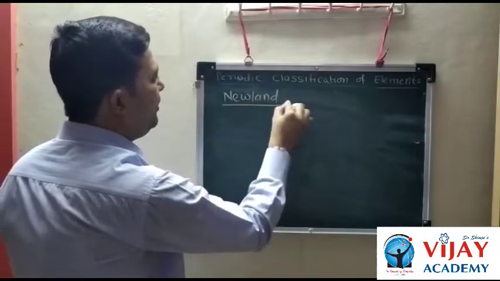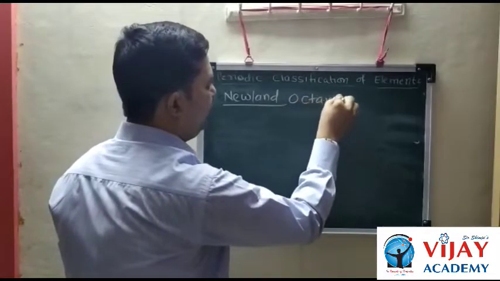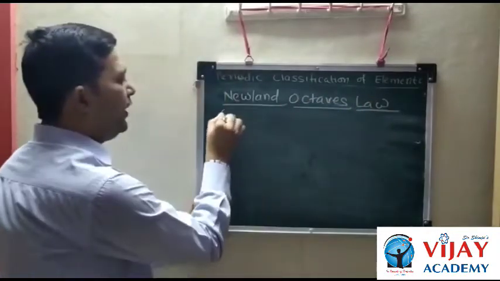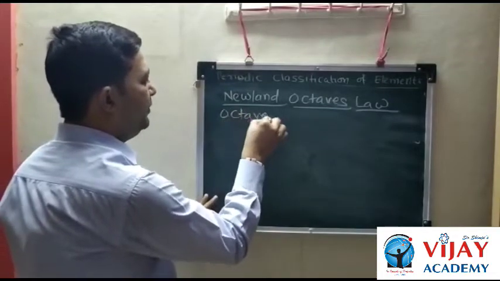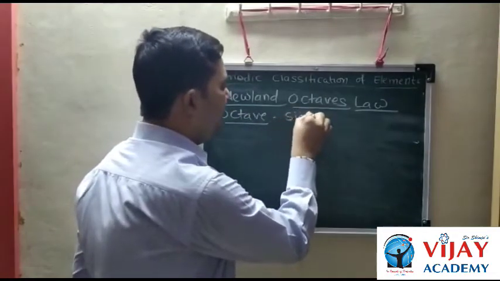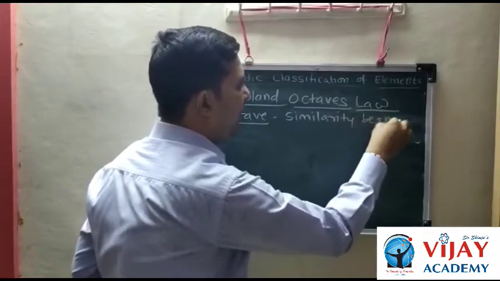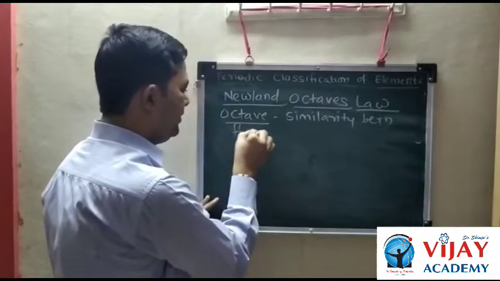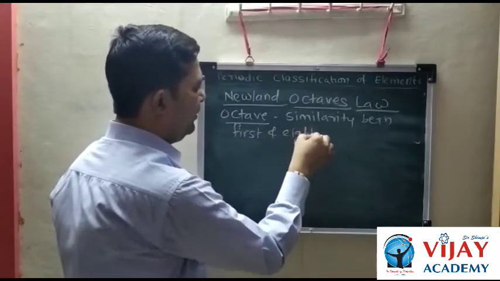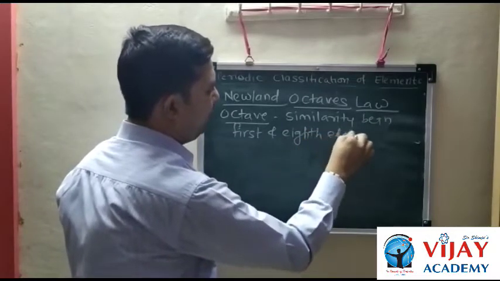The classification of Newlands was known as Newlands' law of octaves. Here octaves means a group of 8. It gives the similarity between the first and 8th element.